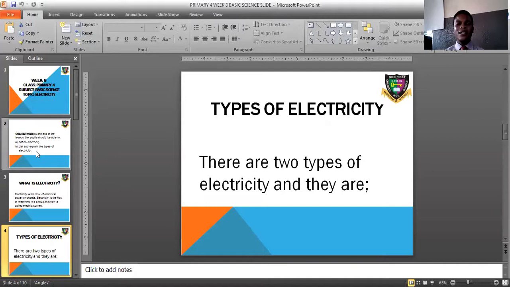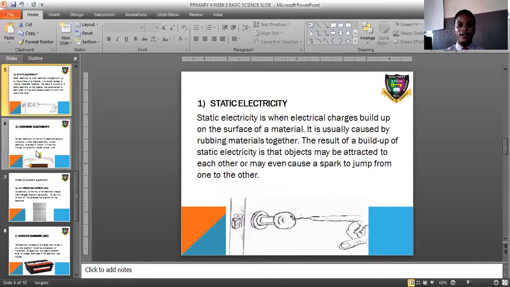Now, what are the types of electricity that we have? We have two main types of electricity, and the first one is static electricity. From the word static. Static means something that does not move, something that is stagnant. So what that implies is that this form of electricity does not move. It is stagnant. Let's look at what we have on the screen.